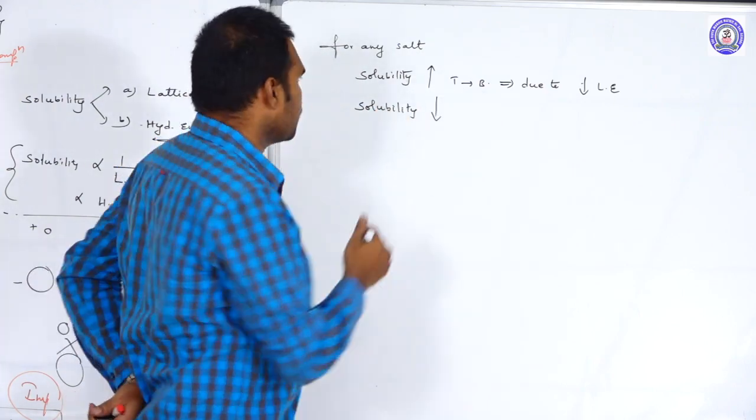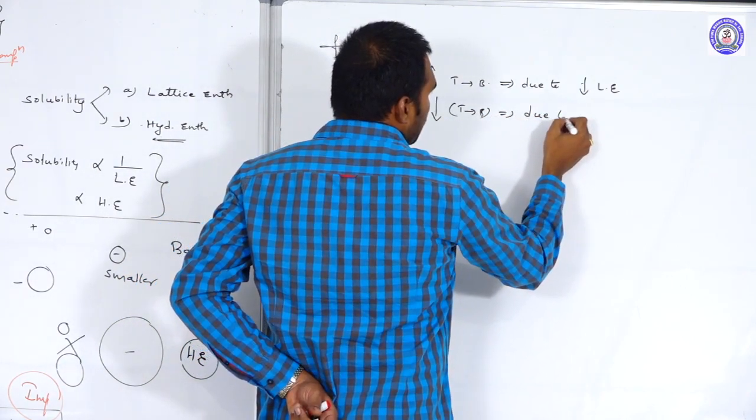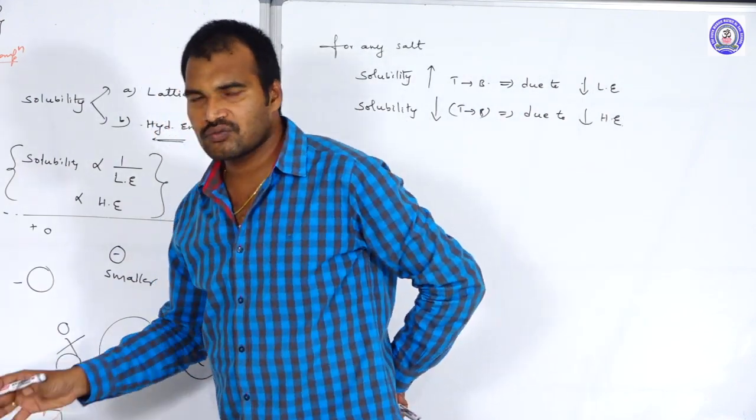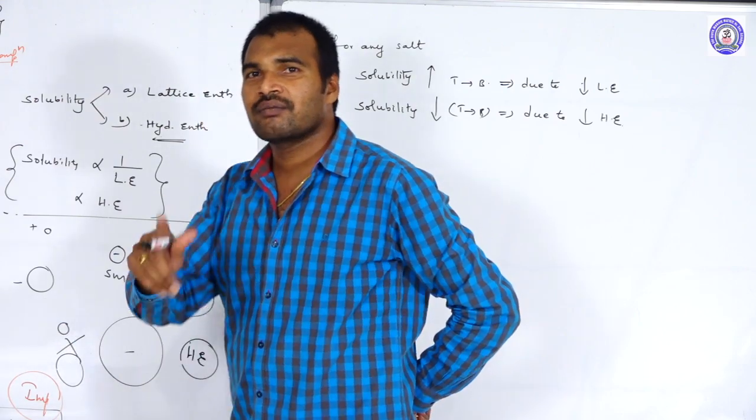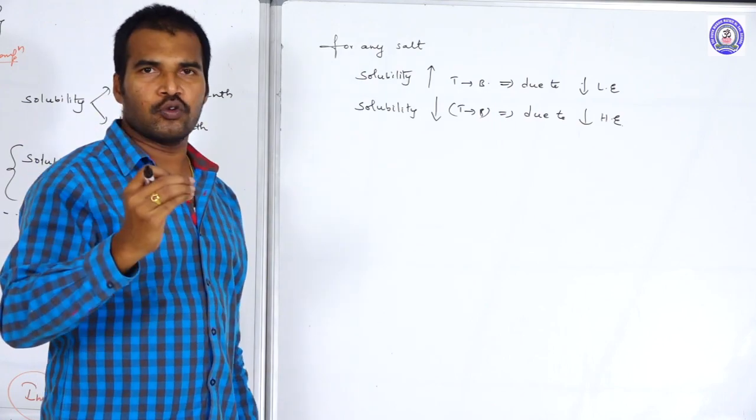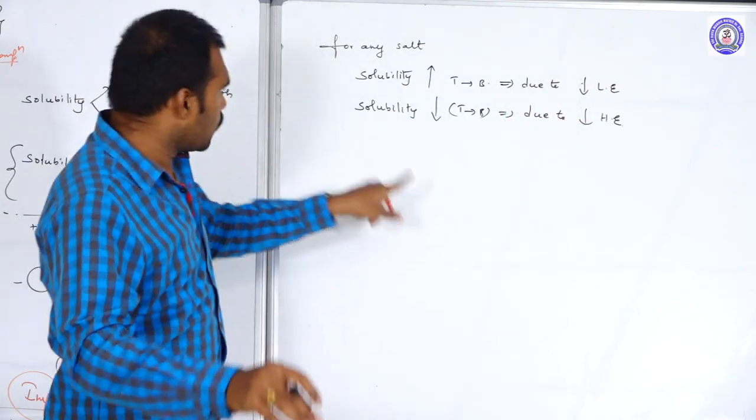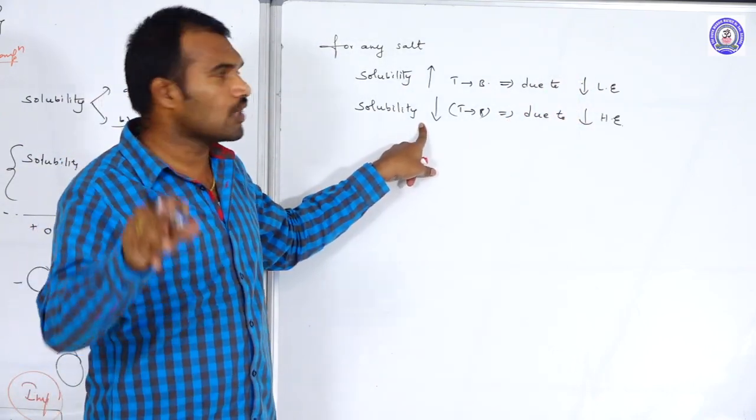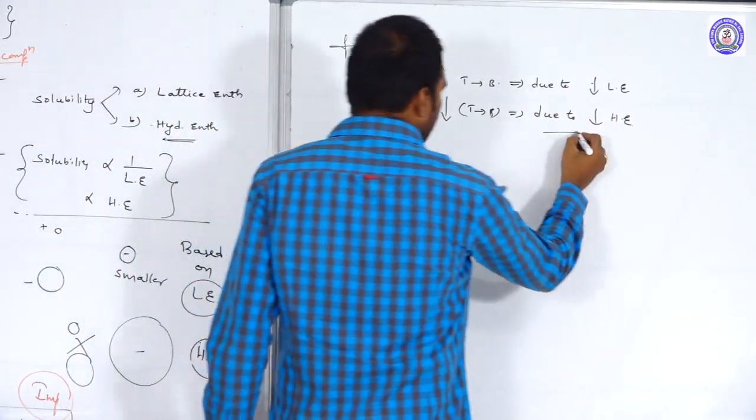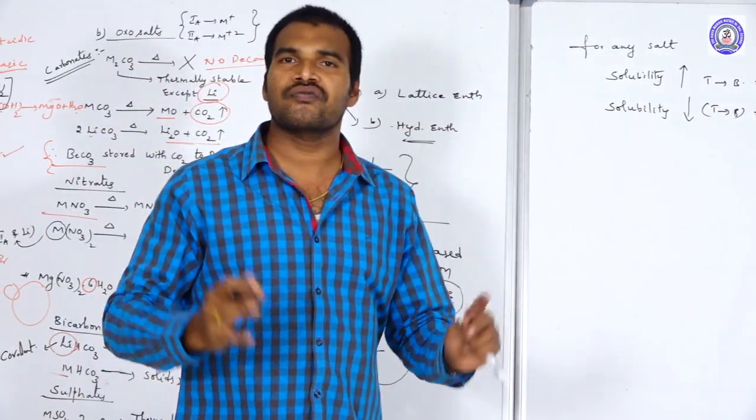Suppose for any salt the solubility is decreasing from top to bottom, that is because of decreasing hydration enthalpy. Here, from beryllium, magnesium, calcium, strontium, barium, what happened? The solubility decreases because of decreasing hydration enthalpy. Understood? So in a group from top to bottom, the solubility is increasing because of what? Decreasing lattice enthalpy. In a group, the solubility is decreasing from top to bottom because of decreasing what? Hydration enthalpy. This is the final conclusion. You can remember it like this. So this is about the general characteristics of the compounds of S block elements.